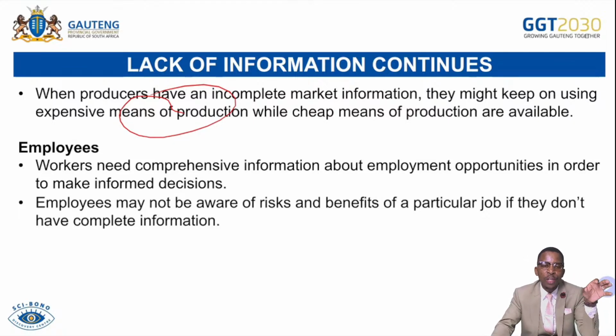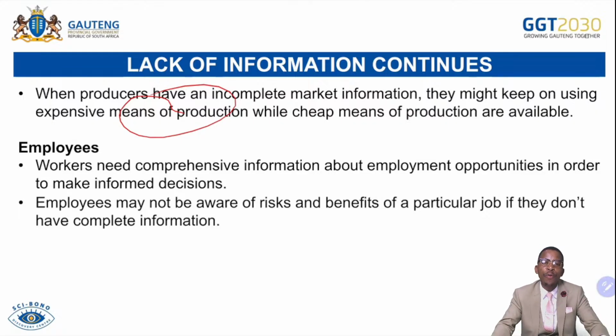You must know the risk of the job, because should there be a burning fire in a particular flat or building, you must be there to rescue people and rescue the flat. So you can't say you are not going there because it's dangerous while you committed yourself. You need to know the risk of the job before you commit yourself. You need to know the level of income that you can earn.